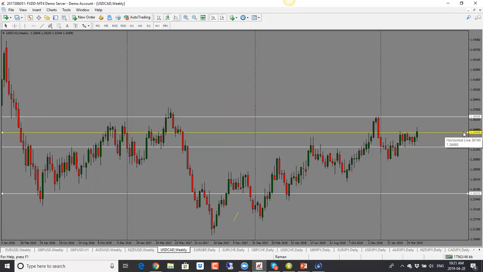If it stays above 1.3450, we're looking at 1.3650. Otherwise, it could just go sideways again.